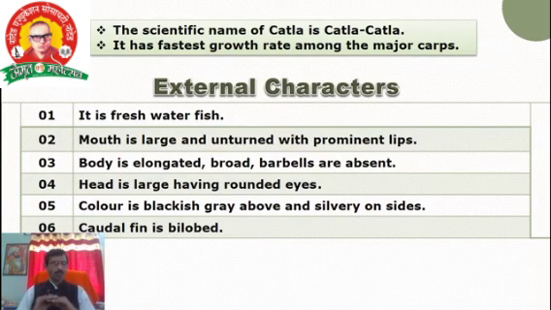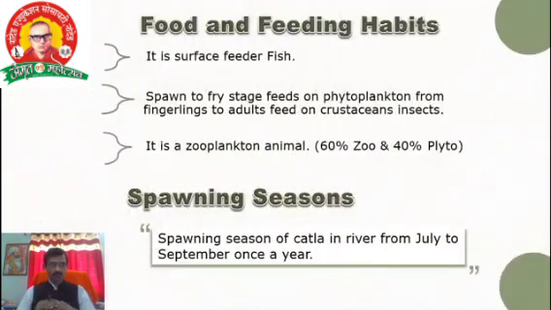Okay. Then the body is elongated and broad, and barbels are absent. The head is large, having a rounded eye. All are external characters of Catla. Color is blackish grey above and silvery on the sides of the body. Caudal fin is bilobed.